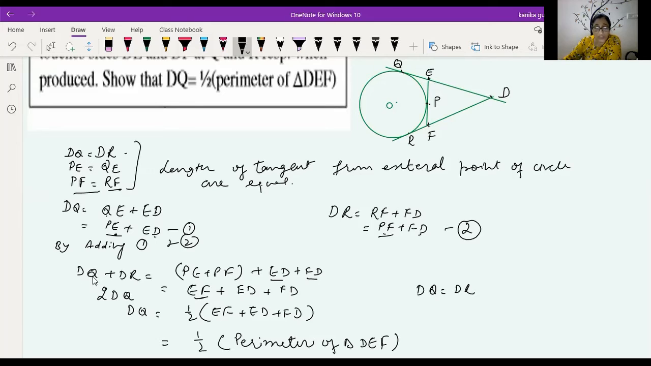So DQ is equal to DR, since the lengths of tangents from an external point to a circle are equal. So you can write DR as DQ. So 2 times DQ is equal to EF plus FD plus ED. When we add, this is the perimeter of the triangle. This 2 goes to the right hand side, and we get 1 by 2 the perimeter of the triangle. I think you must understand this. Thank you.